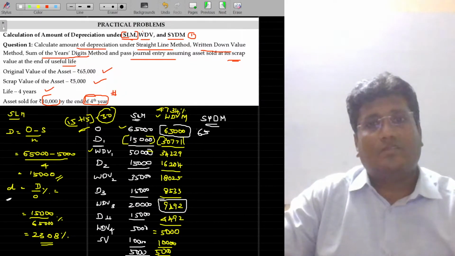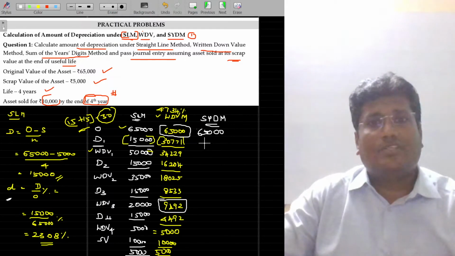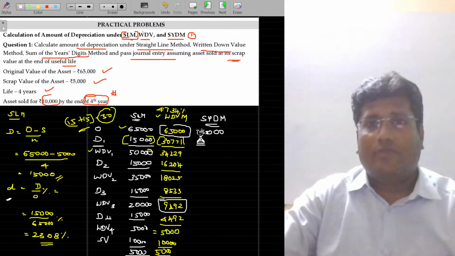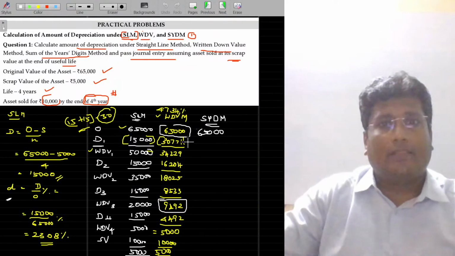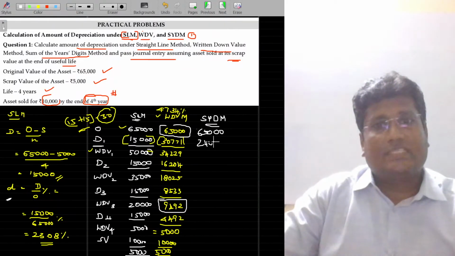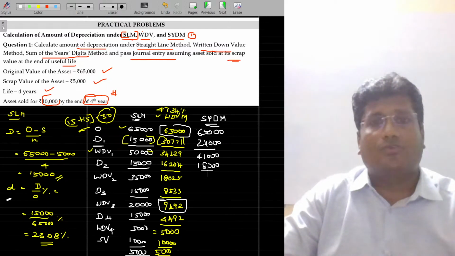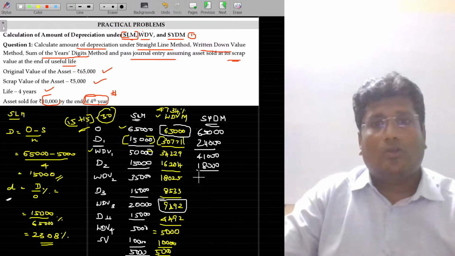So let's start with 65,000. The first year depreciation being how much? We have already calculated the first year depreciation being 24,000. So I am going to subtract the 24,000 from 65,000. That gives 41,000. Second year depreciation being 18,000. For each and every year 6,000 is going to be reduced. So then the value being 23,000.